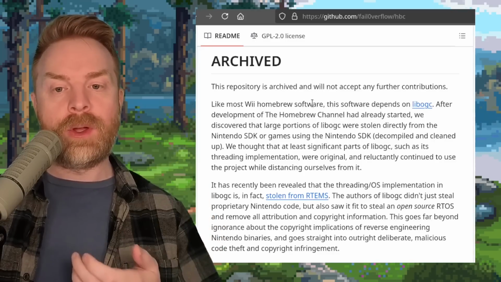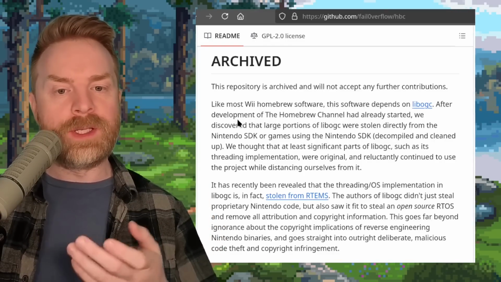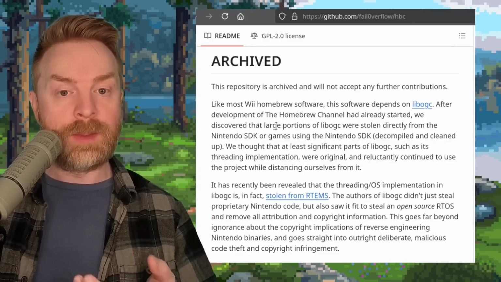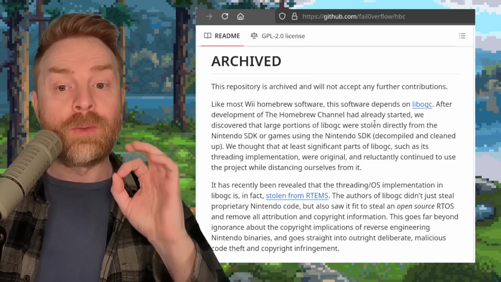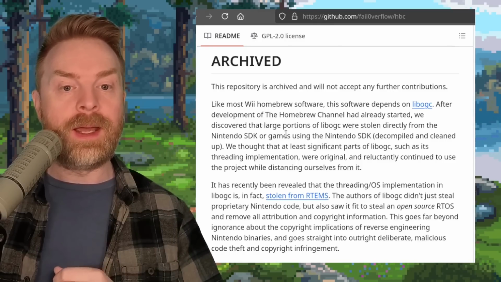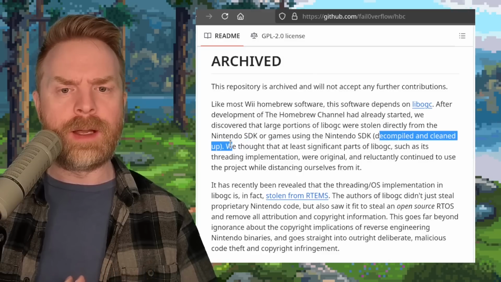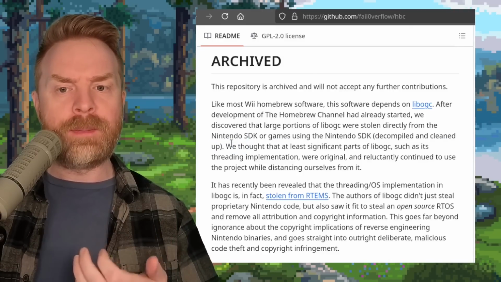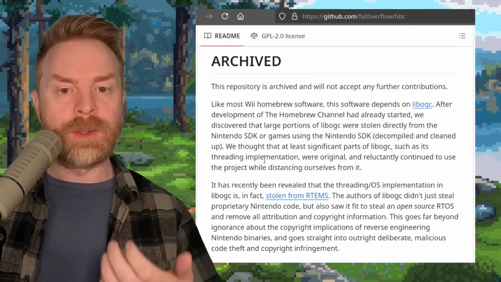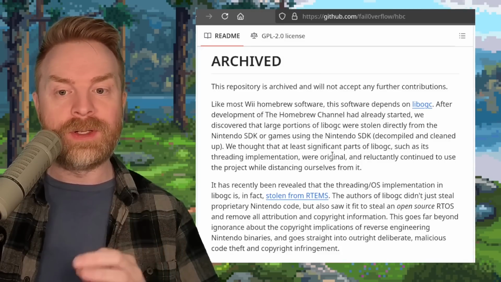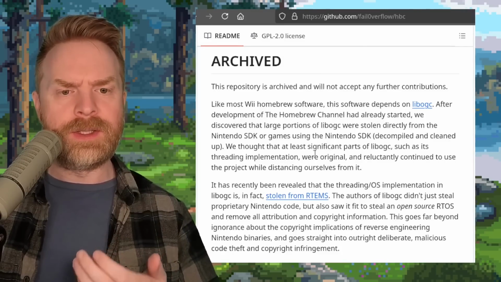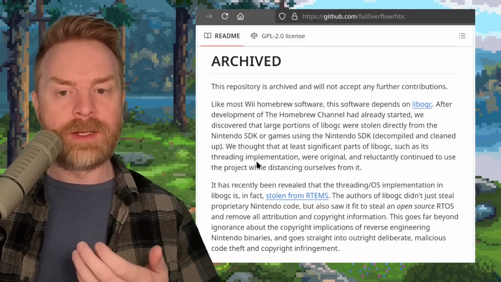After development of the Homebrew channel had already started, we discovered that large portions of libogc were stolen directly from the Nintendo SDK, or games using the Nintendo SDK, decompiled and cleaned up. We thought that at least significant parts of libogc, such as its threading implementation, were original, and reluctantly continued to use the project while distancing ourselves from it.